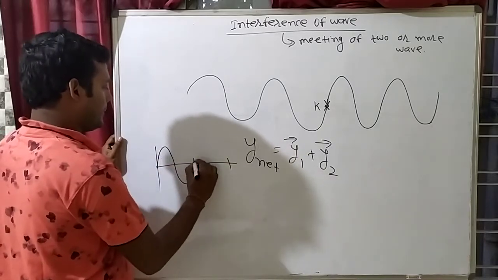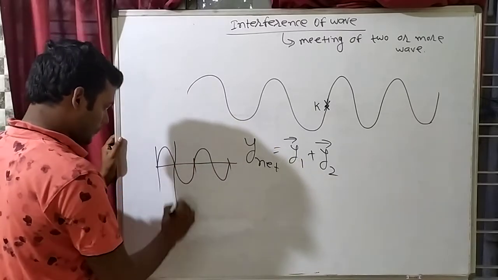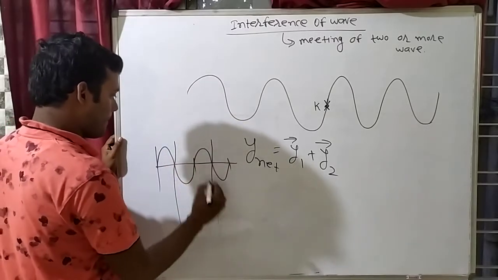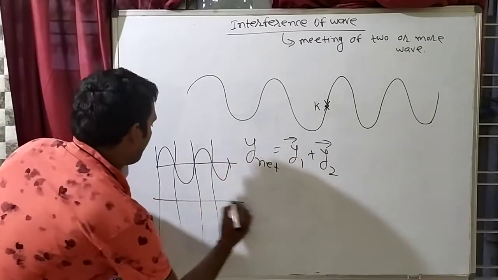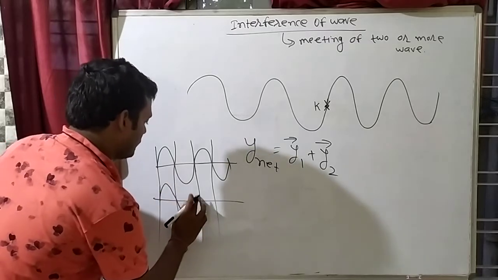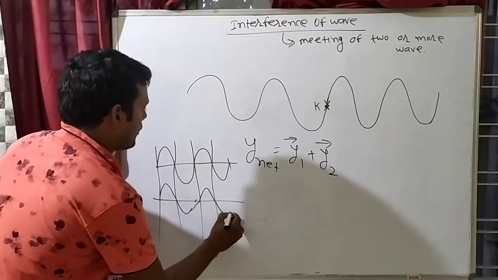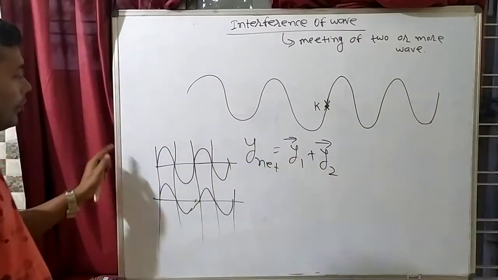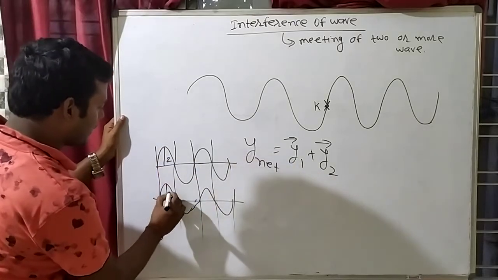See here. And one wave is also like this. So what will happen? Let's see, here amplitude is let's say 2, and here also amplitude is let's say 2.